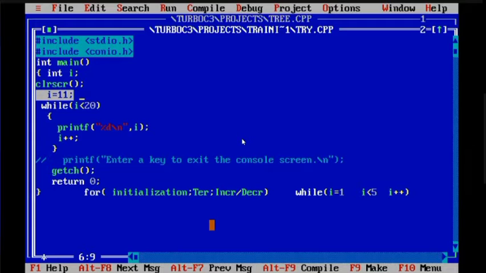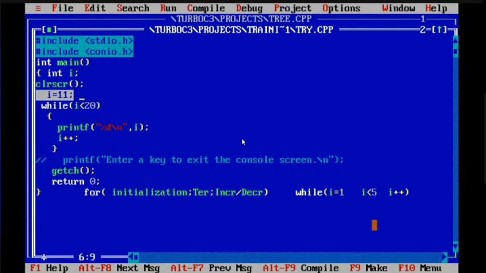Okay, this is the basic of everything, every programming language. For, we do first initialization, then we write terminating condition, then we write increment decrement. Similarly, for while also I should have initialization, I have terminating condition, I have increment decrement. But writing procedure is a little bit different in while from for.